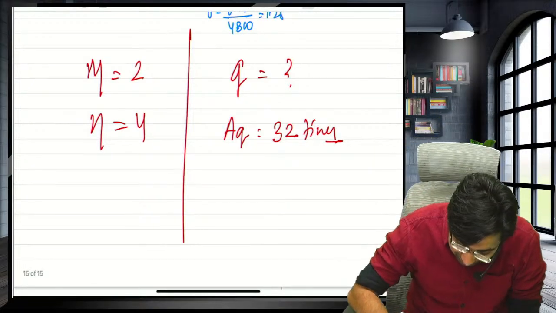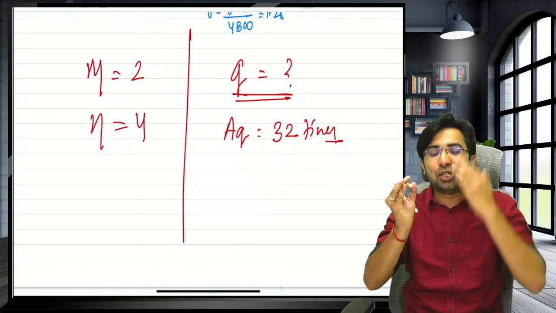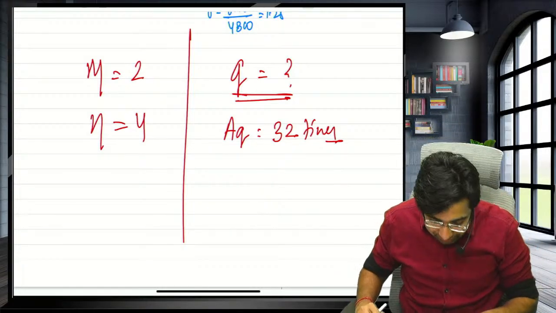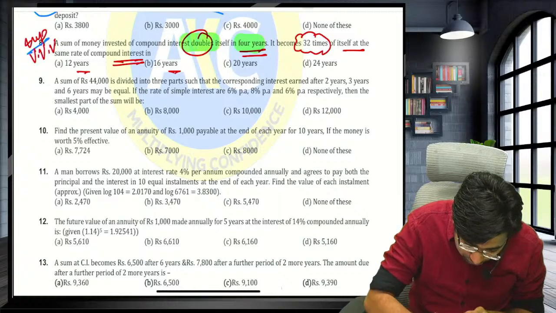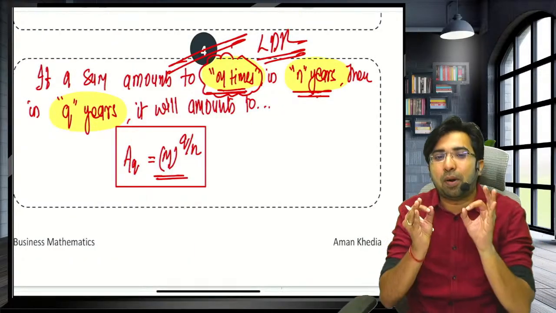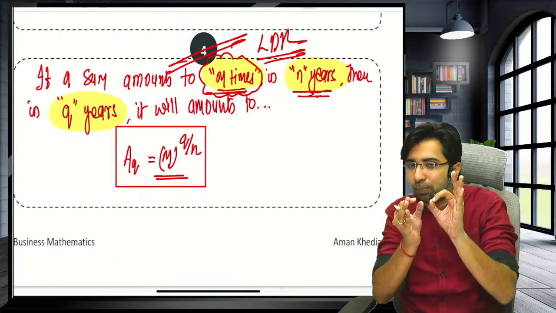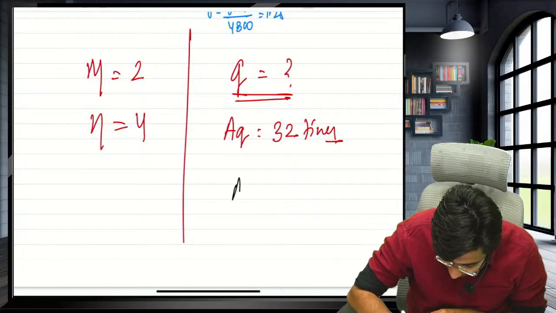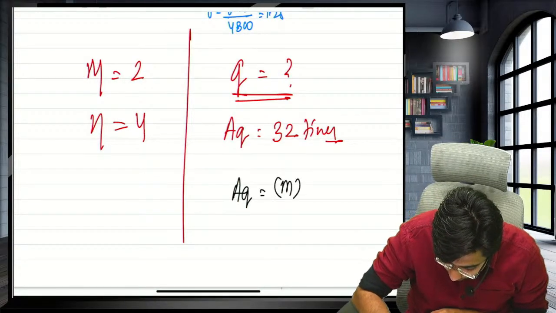Okay, so guys, they are asking the Q. They are asking in years. So let's use the shortcut. AQ is equal to m raised to the power q upon n. AQ is equal to m raised to the power q upon n.